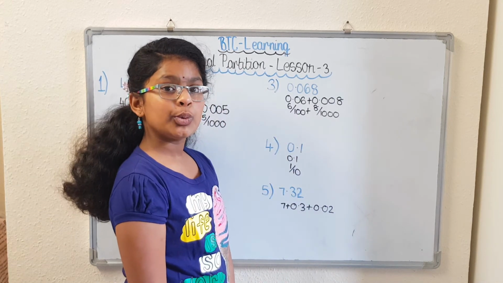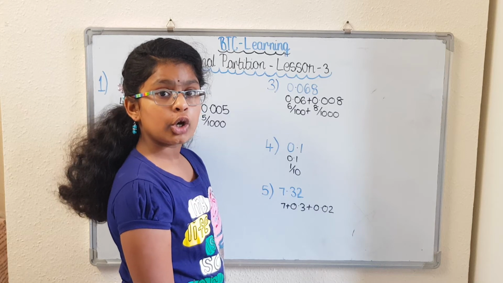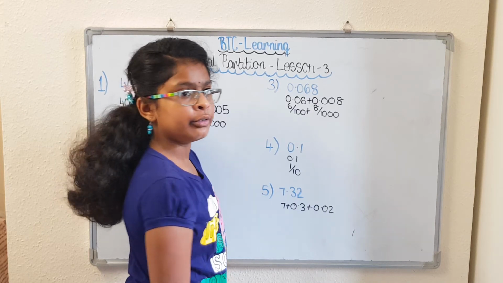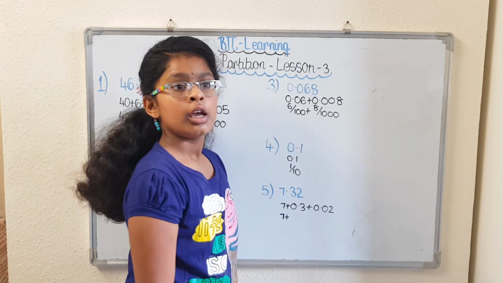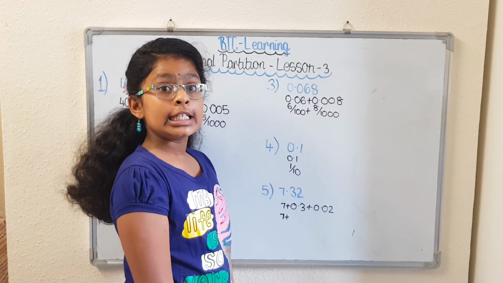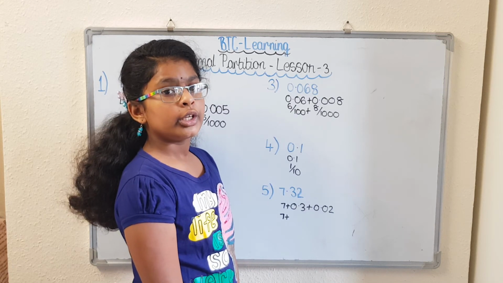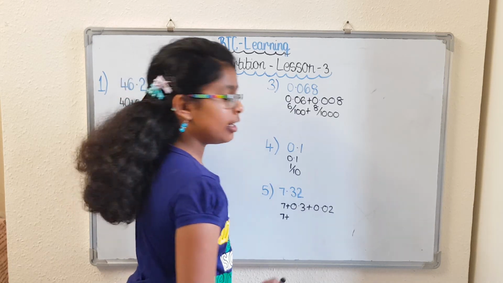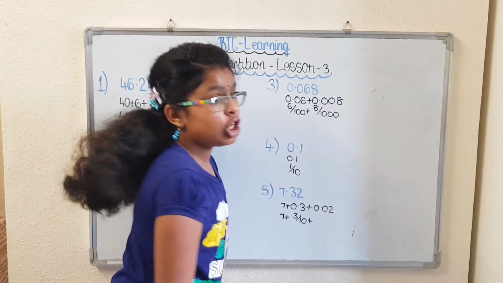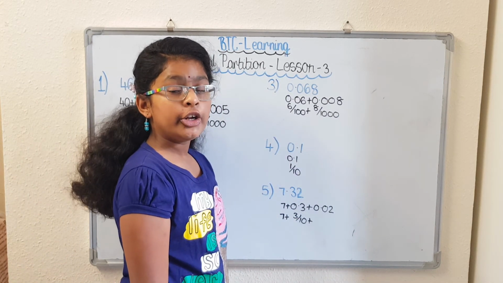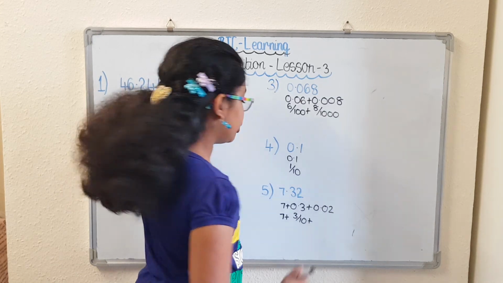Next, we are going to do it in fraction. Again, the 7 is in the units column, which means it is 7. The 3 is in the tenths column, so it is 3 over 10. The 2 is in the hundredths column, which means it is 2 over 100.